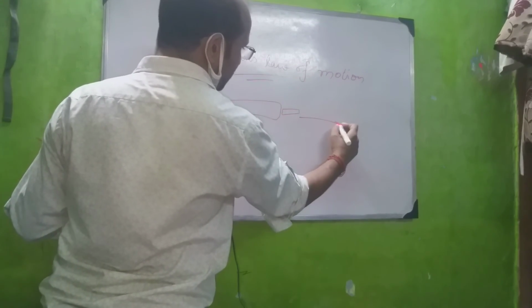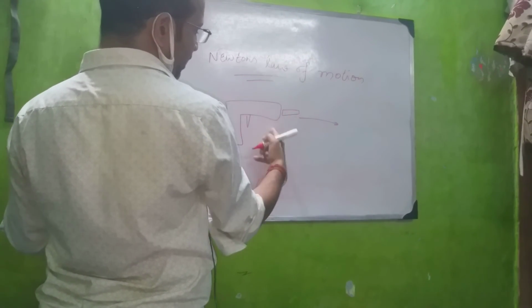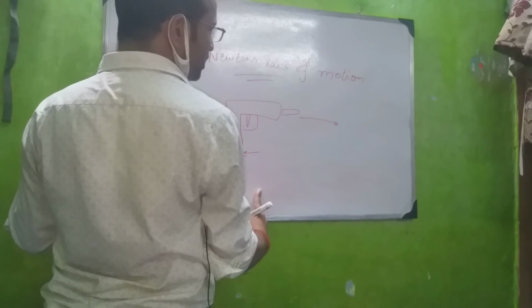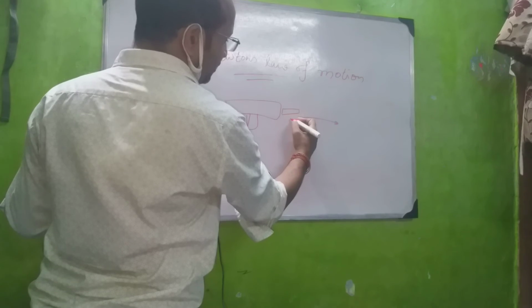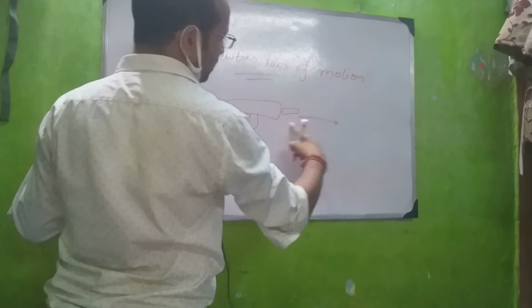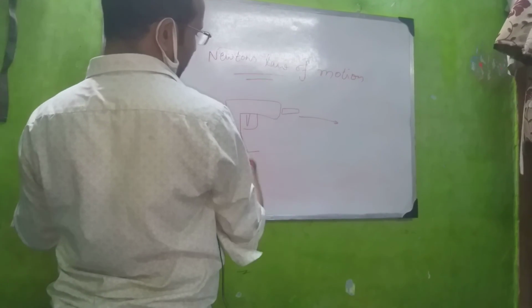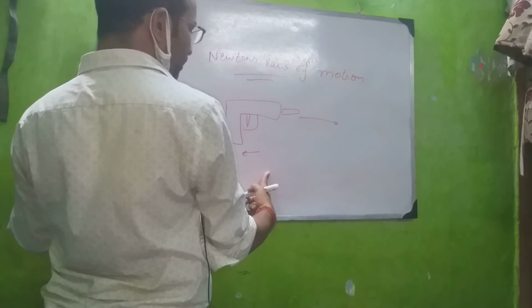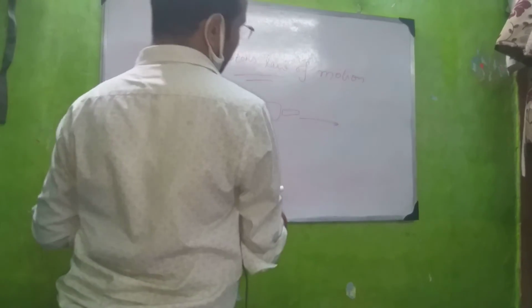After the bullet is fired, the gun recoils backward. Why does it recoil backward? It is because of Newton's third law of motion. The action is the firing of the bullet from the gun and the reaction is the recoiling of the gun. So a person has to hold the gun on his shoulder in order to bear the recoil of the gun.